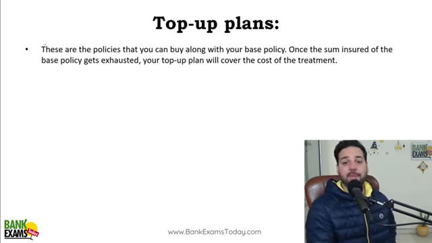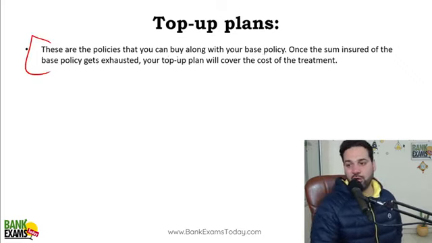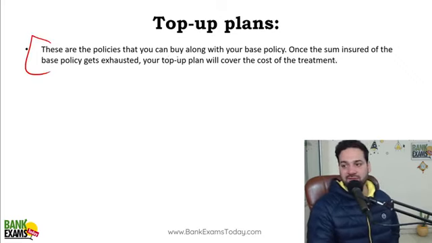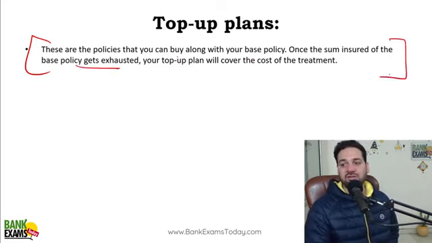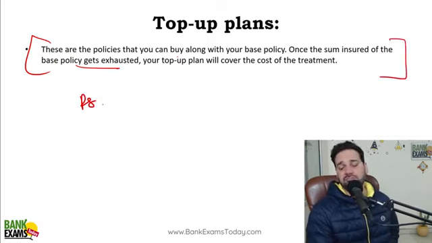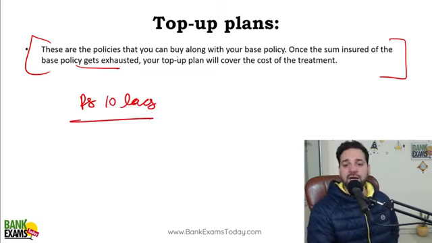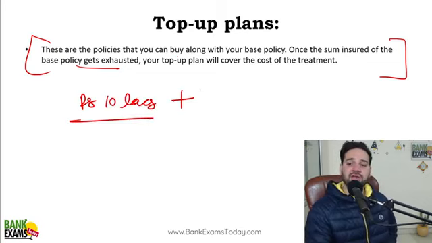What do you mean by top up plan? So these are the policies that you can buy along with your base policy. Once the sum insured is exhausted, your top up plan will cover the cost of treatment. So if you have taken an insurance of 10 lakhs, you can buy an additional feature, that is top up plan. What do you mean by top up?